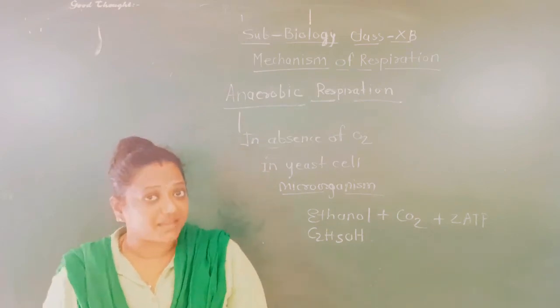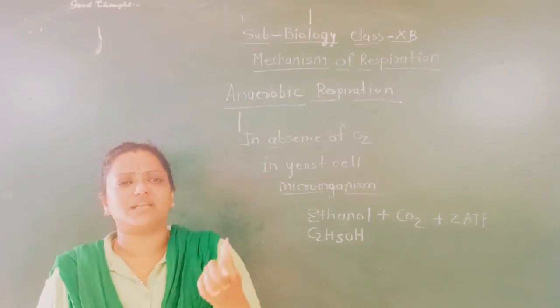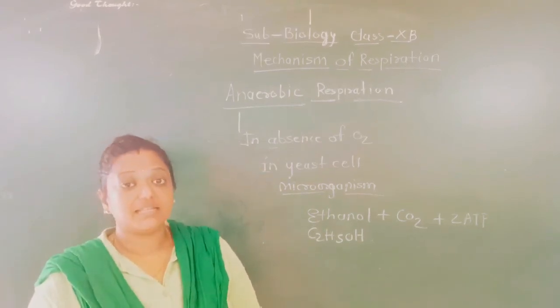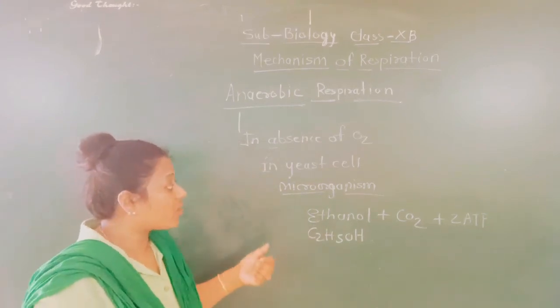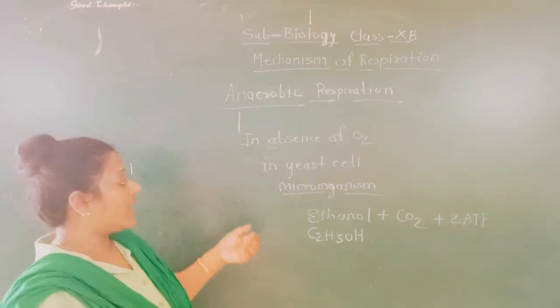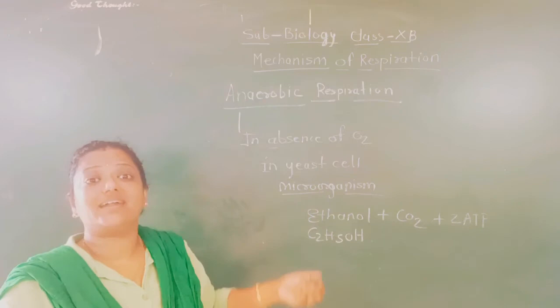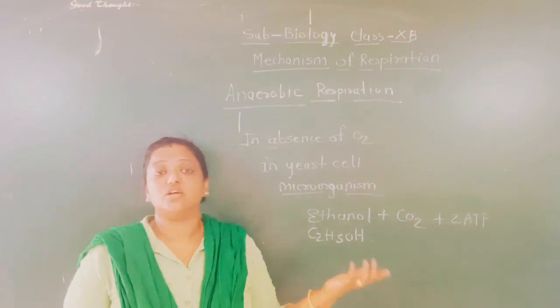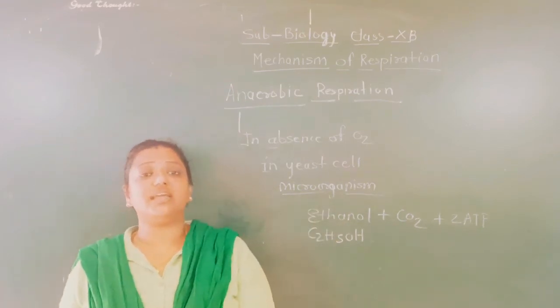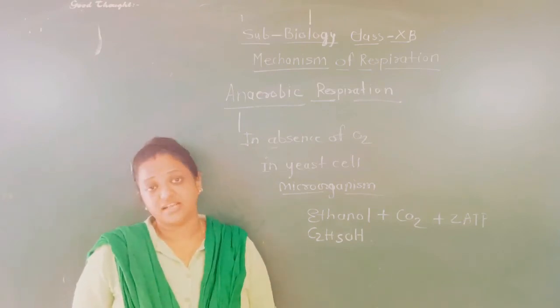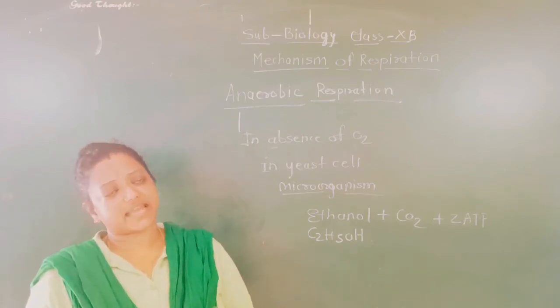And when we prepare the idli and dosa, it becomes sour in taste and fluffy also. That is because of the anaerobic type of respiration, and those microorganisms needed for that respiration are actually adding nutritive value to our food. Right? So eating idli and dosa is actually a good habit.